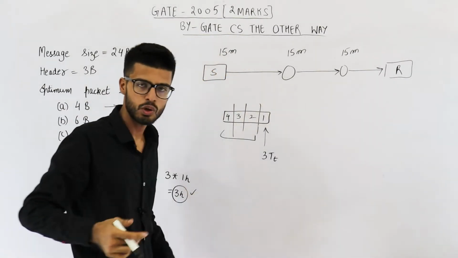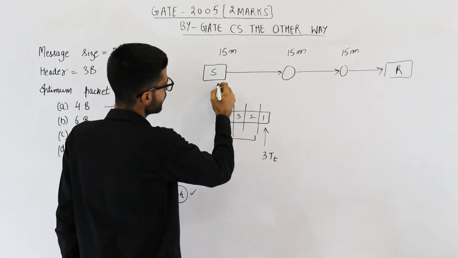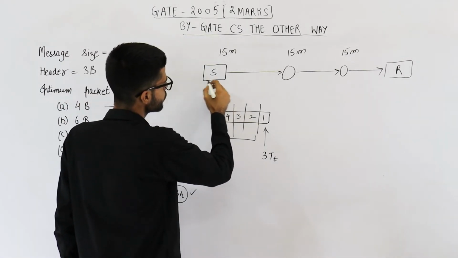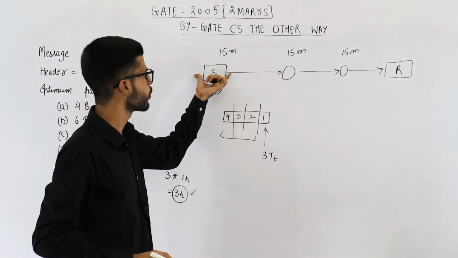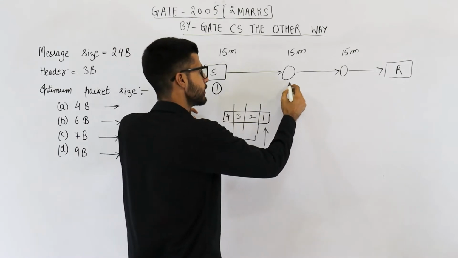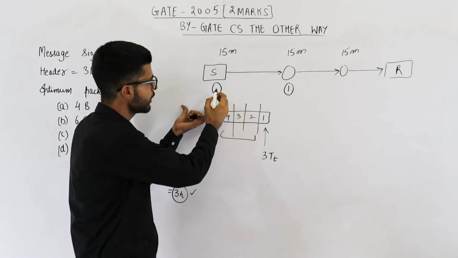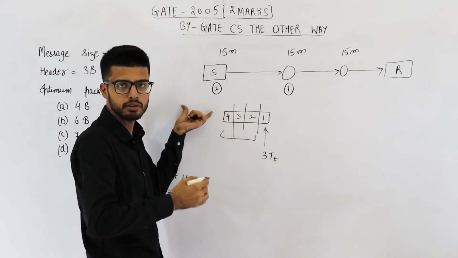be present here. See what I'm trying to say is, let us go slow. At time equal to 0, this source starts transmitting the first packet. In 15 minutes, first packet reaches here. Now in next 15 minutes, it will start transmitting second packet.